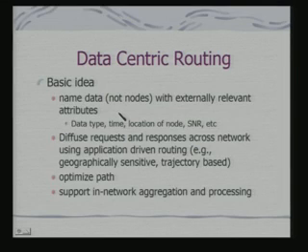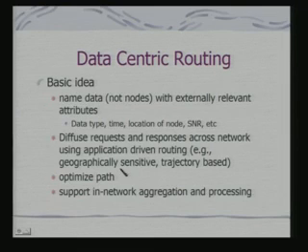So, this phenomenon is different from pure address centric routing, where the data is targeted for a node having a specific address. The address need not be an IP address, some form of address. So, what happens here is you diffuse requests and responses across the network using application driven routing.